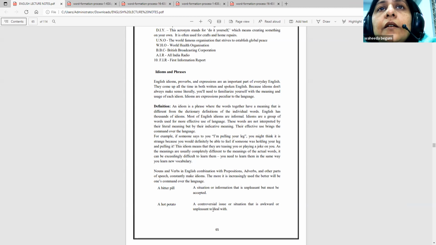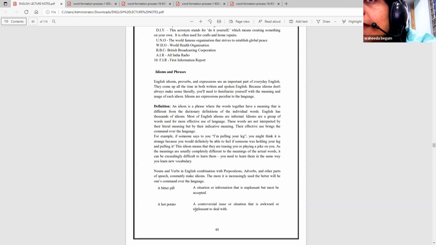If someone says to you, I'm pulling your leg, you might think that it is strange, because you would definitely be able to feel if someone was holding your leg and pulling it. It is not the literal meaning. If I say that I'm trying to pull your leg, it doesn't mean that I'm literally pulling your leg. This idiom means that they are teasing you or playing a joke on you, as the meanings are usually completely different to the meanings of the actual words. It can be exceedingly difficult to learn them.